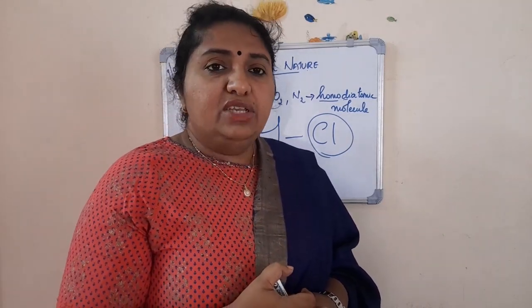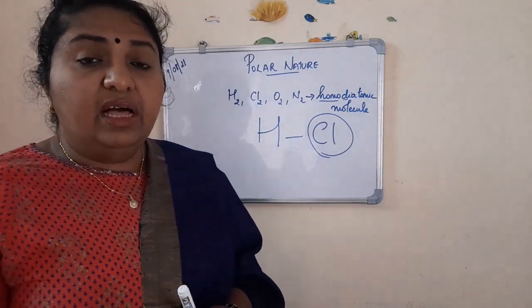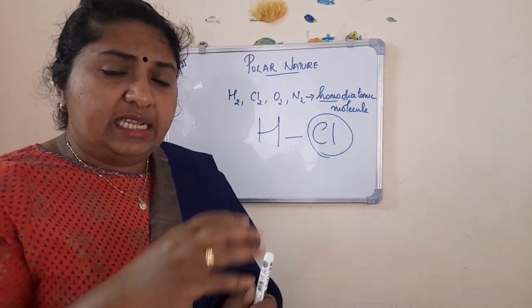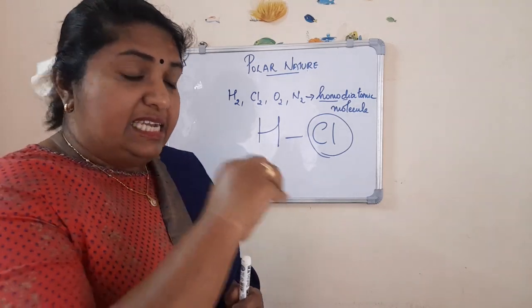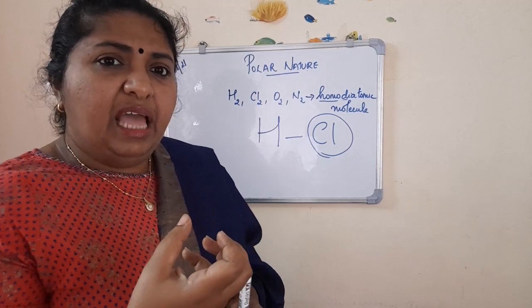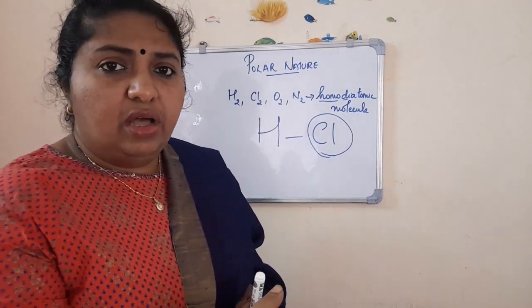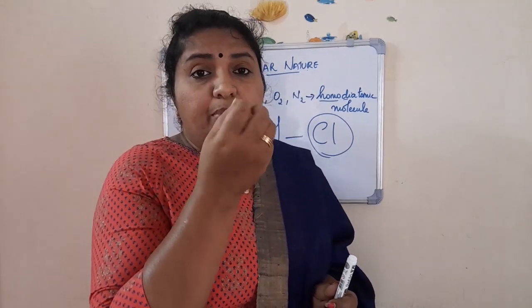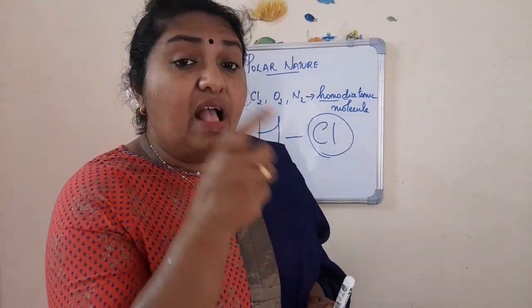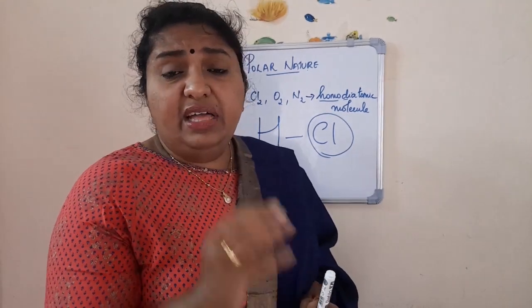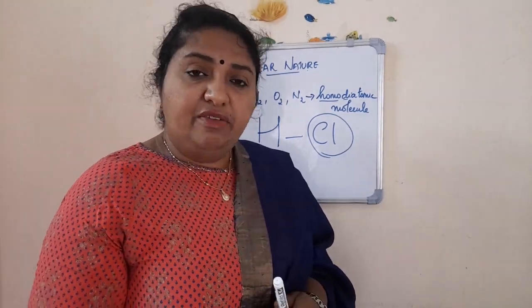The element with the higher electronegativity value will attract the electron towards itself. It will exert a more attractive force to keep the shared pair of electrons towards itself than hydrogen, because hydrogen has a lesser electronegativity value.